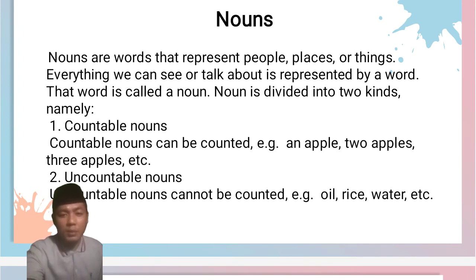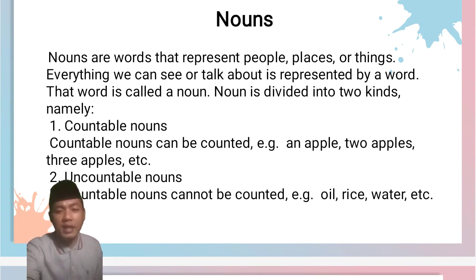What are countable nouns? Countable nouns can be counted. For examples, people, motorcycles, books. This is counted, like this: I have two books. Countable nouns can be counted. This is the example of countable nouns.